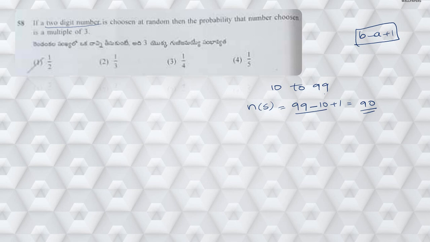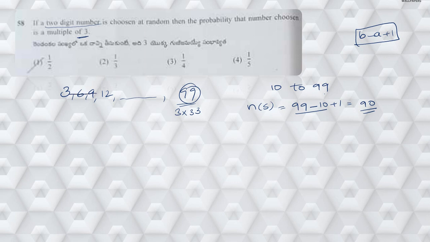So among those 90 two-digit numbers, I want only multiples of 3. So multiples of 3 means you'll be taking 3, 6, 9, 12 and so on. The last two-digit multiple of 3 is 99. So this 99 is nothing but 3 into 33. That means totally there are 33 multiples of 3 up to 100.